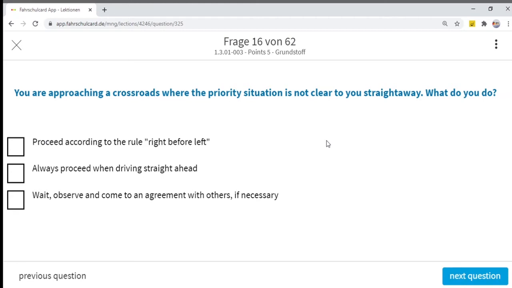You cannot apply right before left. No traffic signal is there. No traffic signs are there. So what do you do? Proceed according to the rule right before left? Right before left defines the priority, and the question clearly says the priority situation is not clear, so it is not the right option. Always proceed when driving straight ahead is also not right. Wait, observe, and come to an agreement with others if necessary.